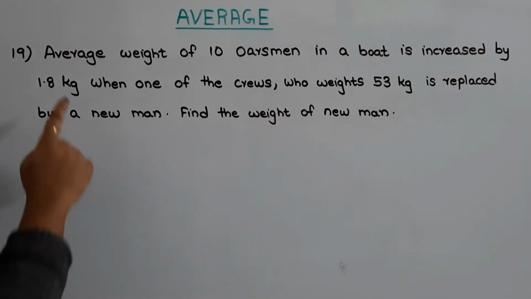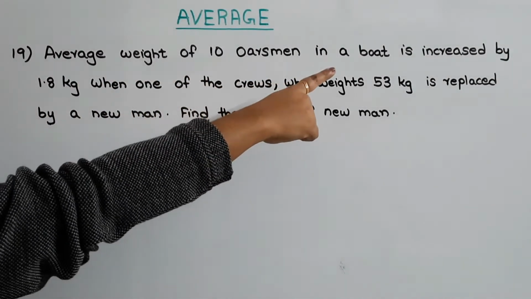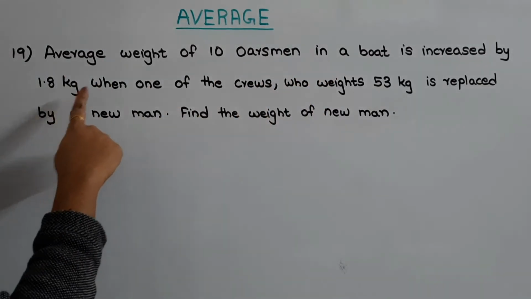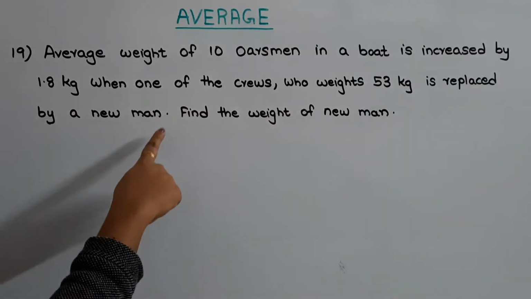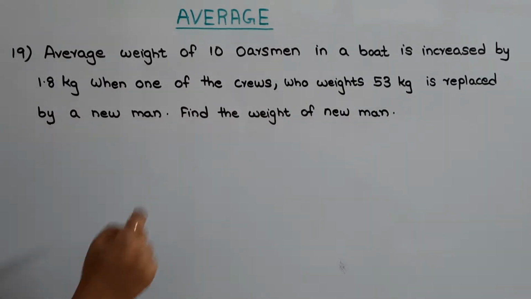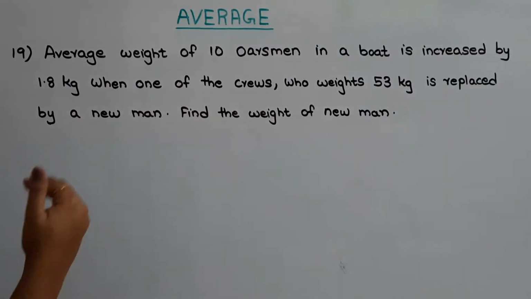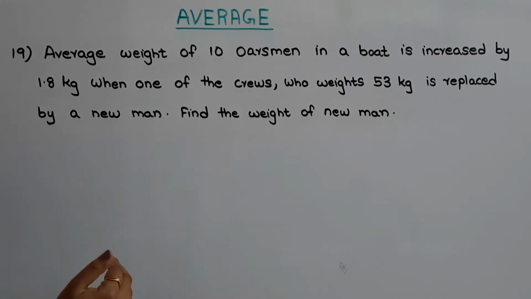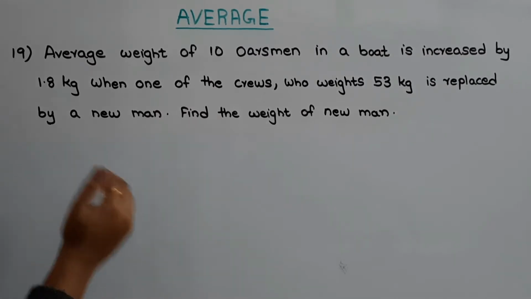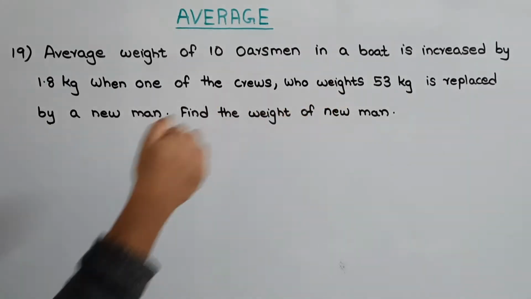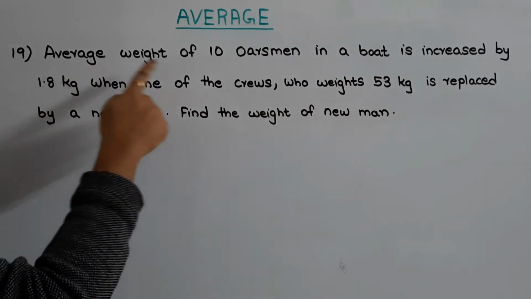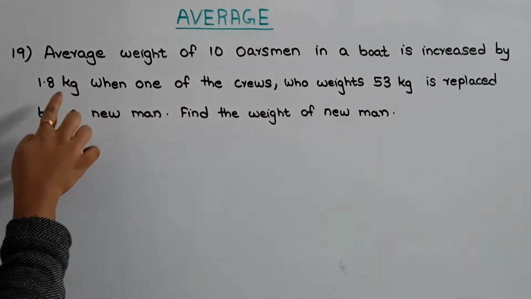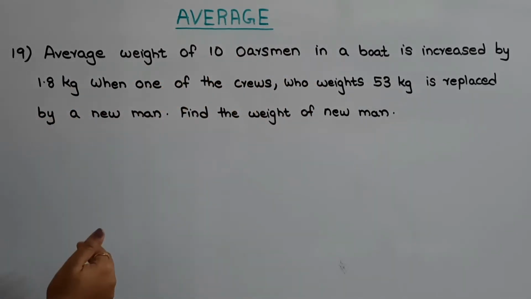19th question is, average weight of 10 oarsmen in a boat is increased by 1.8 kg when one of the crew who weighs 53 kg is replaced by a new man. Find the weight of new man. So, in this question, they are telling that there were 10 oarsmen in a boat, okay? And then one oarsman who weighs 53 kg is replaced by another oarsman, because of which the average weight of oarsmen has increased by 1.8 kg. So we need to find out the weight of new oarsman, okay.